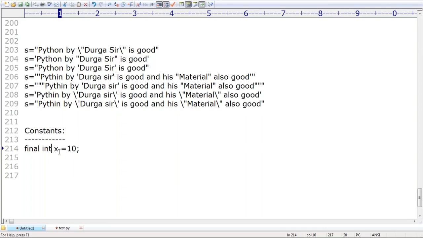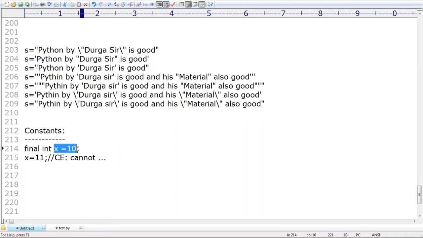The final value is the 10 only. By mistake, if any person is going to change, the compiler will give an error. Remember that, sir. Final variable x: cannot assign a value to final variable. This is the compile-time error we are going to get in Java, sir. Now my question is, can you please tell, sir, here this value is final.